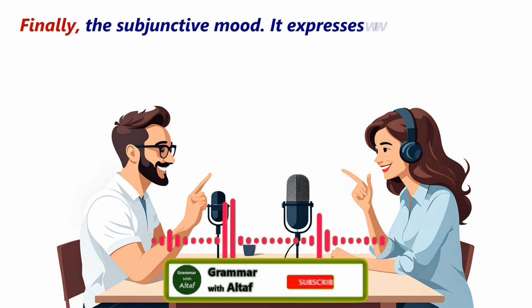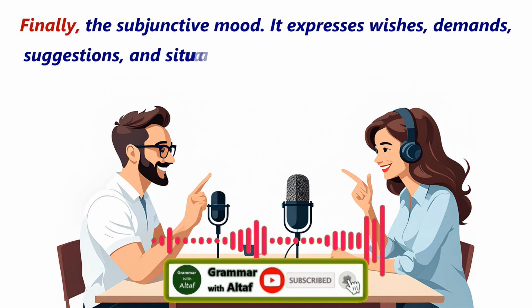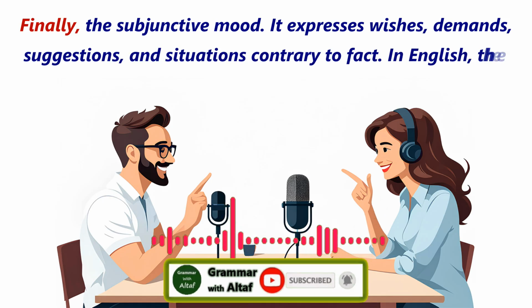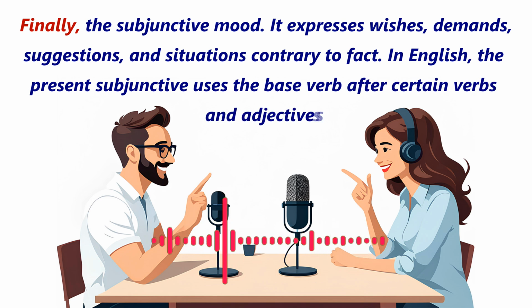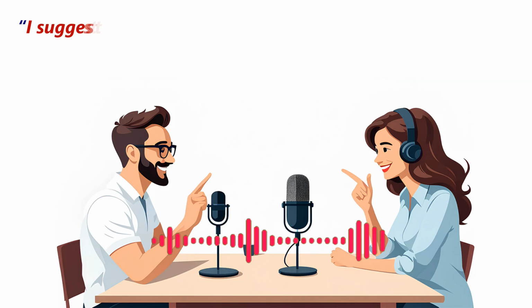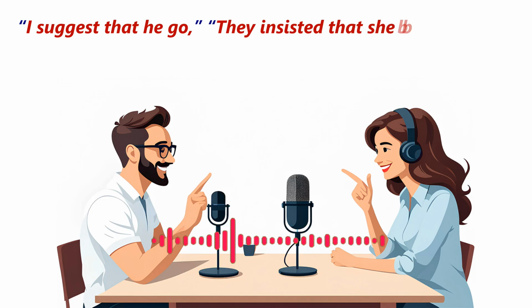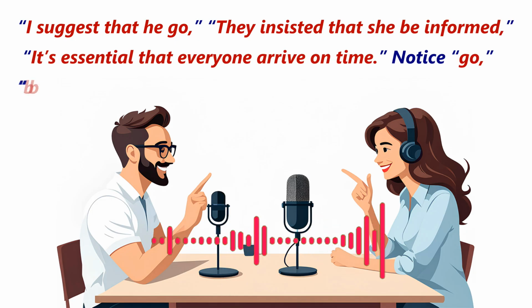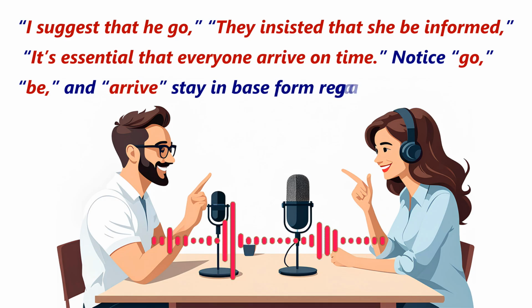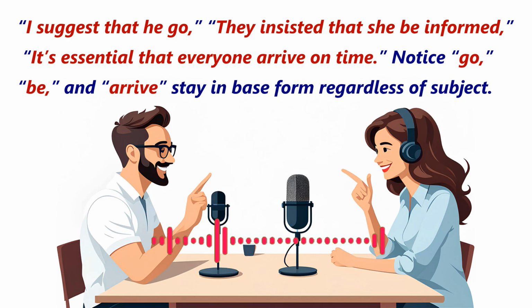Finally, the subjunctive mood. It expresses wishes, demands, suggestions, and situations contrary to fact. In English, the present subjunctive uses the base verb after certain verbs and adjectives. I suggest that he go. They insisted that she be informed. It's essential that everyone arrive on time. Notice go, be, and arrive stay in base form regardless of subject.